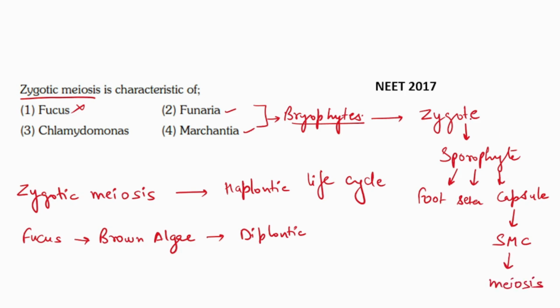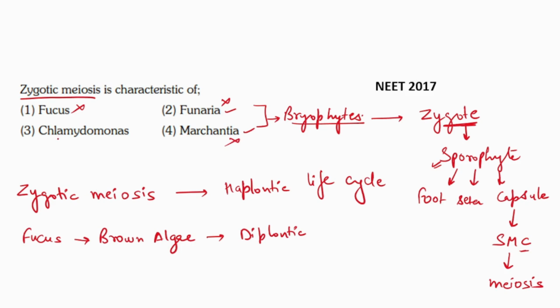So zygote is not undergoing meiosis. It is the spore mother cell which is undergoing meiosis. Zygote is differentiated into sporophyte in case of bryophyte. So zygotic meiosis cannot be observed in bryophyte. So option number 2 and option number 4 are incorrect.